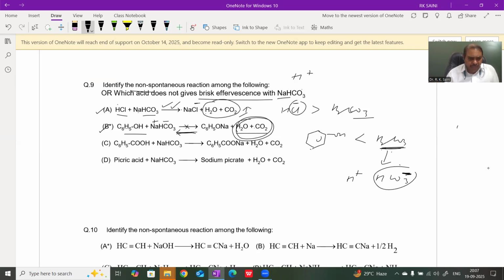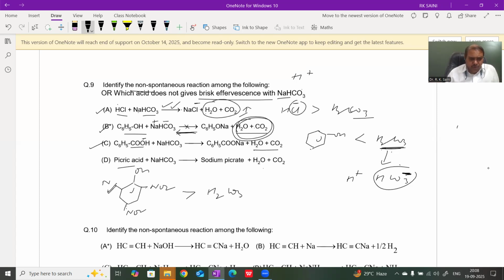In option C, the carboxylic acid, benzoic acid, is more acidic than carbonic acid, therefore spontaneous. In picric acid, 2,4,6-trinitrophenol, at least two of the ortho and para positions are occupied by a strong electron-withdrawing group like NO2, CN, etc. Then these substituted phenols become stronger acids than carbonic acid, and they evolve CO2.